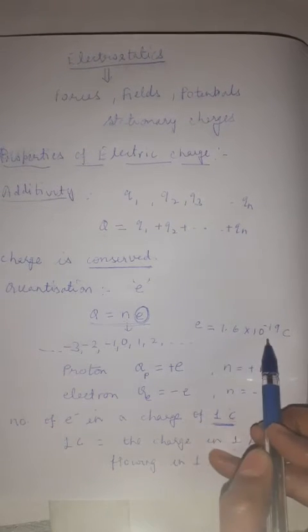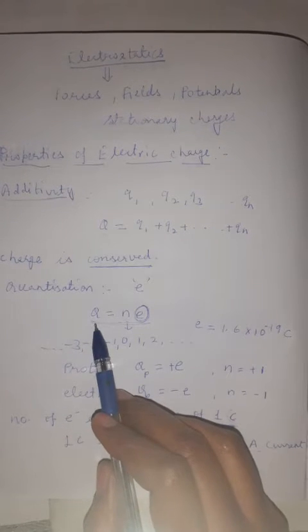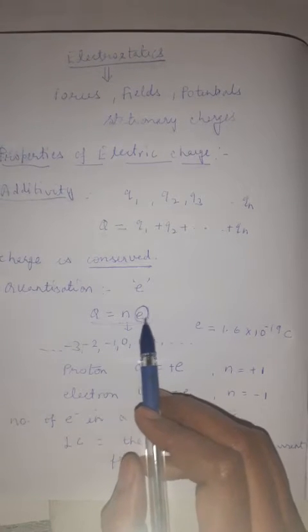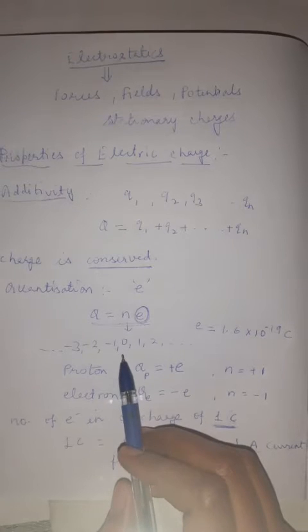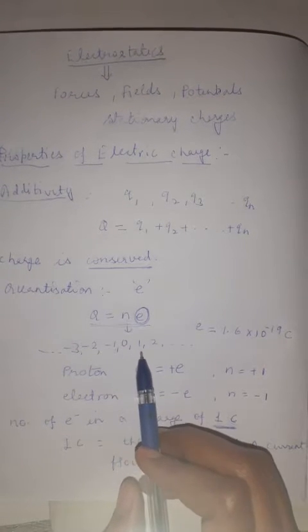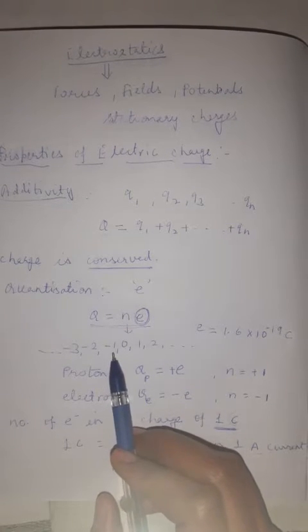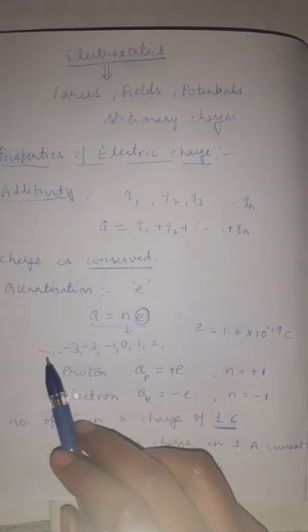So this is the basic unit of charge. It means all the charges on a body can be written as an integral multiple of this e, Q = ne, where n is an integer. Integer means it can have the values 0, +1, +2 and so on, as well as the negative values -1, -2, -3 and so on.